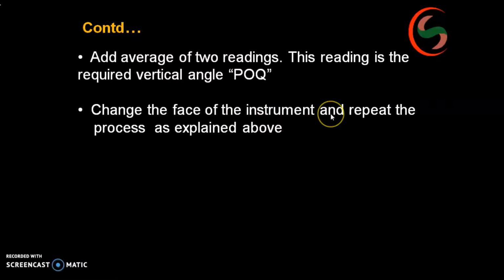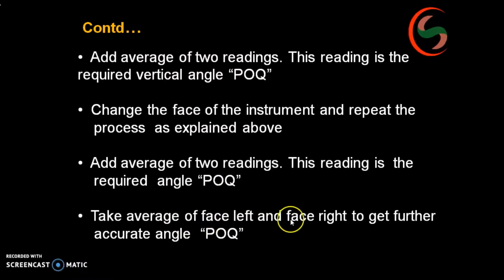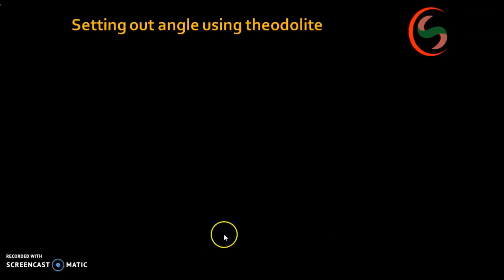Change the face of the instrument and repeat the procedure as explained. What do we mean by face left condition? Face left is when the vertical circle is on the left side of the observer, and if the vertical circle is on the right side of the observer, we call it face right, and the readings taken are face right observations. After completing both, you take the average of the two readings, which gives the POQ reading, to get a more accurate angle.